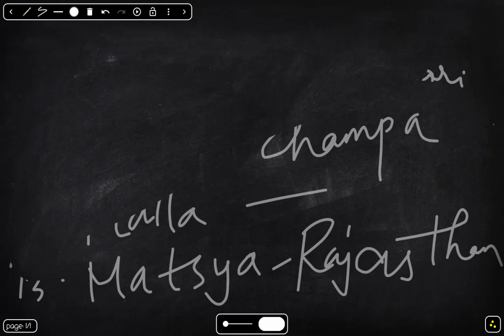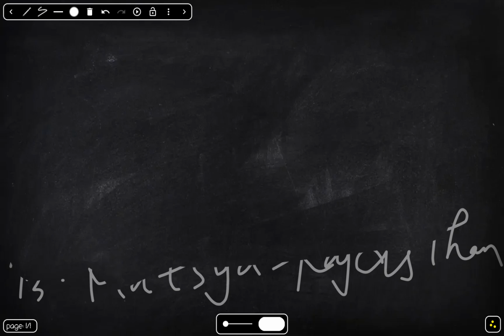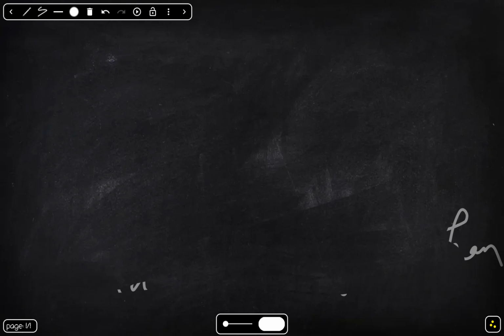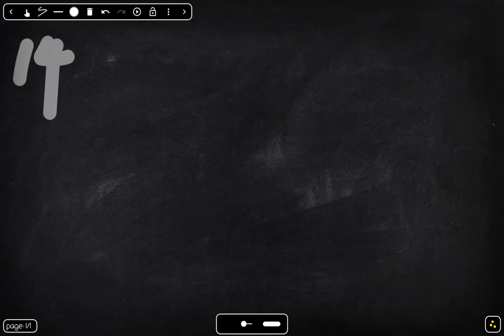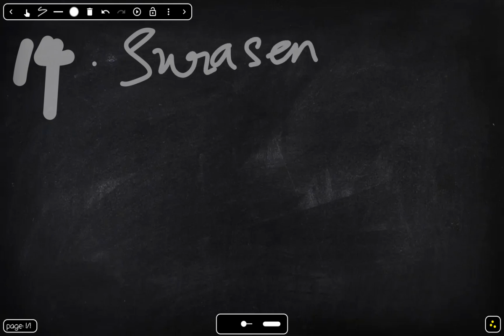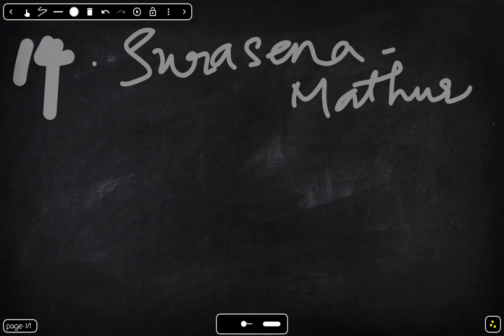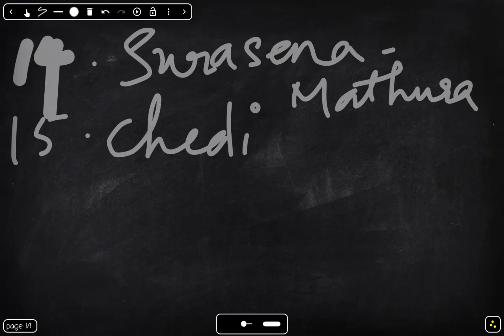Next is Surasena, let me explain. So the 14th one is Surasena. Its capital is Mathura, connected to Lord Krishna. So many of the places are connected to Ramayana. You all may be familiar with that. I'm just helping you. 15th one is Chedi. They are located in central India.